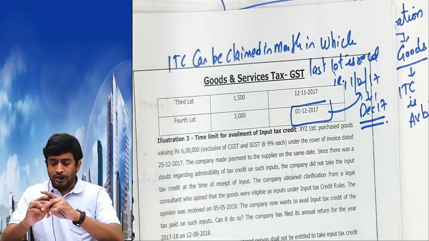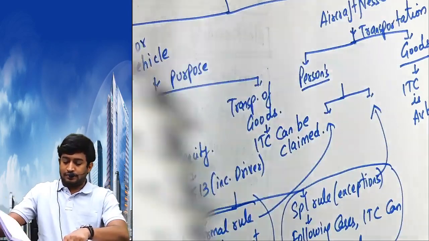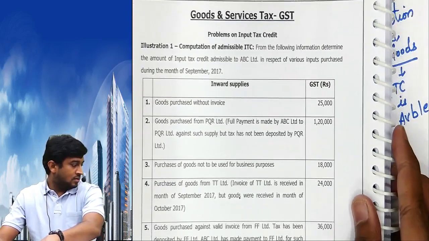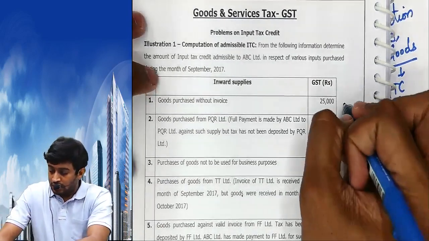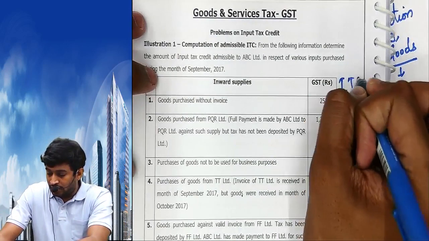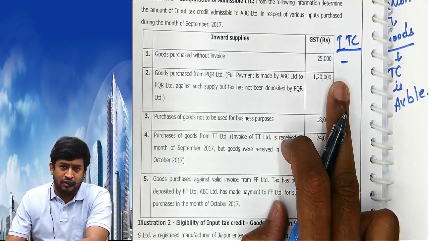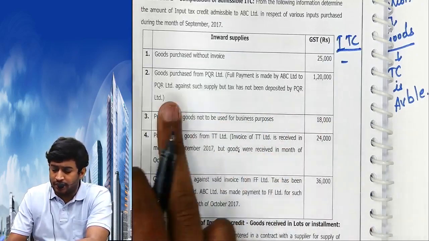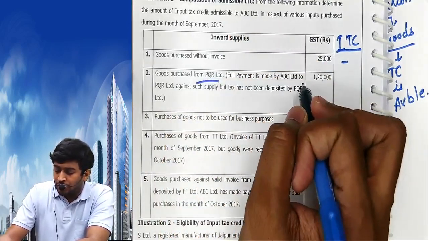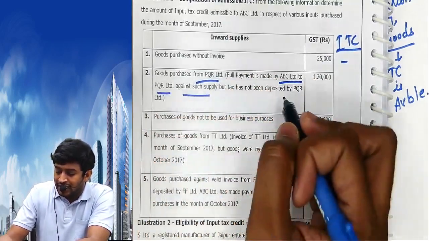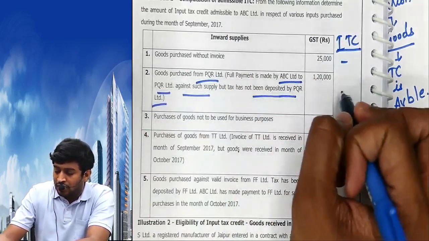Next, question number 1. ITC amount. Purchase of goods without invoice, I already covered. Purchase of goods without invoice, not for business purpose, no ITC. Goods purchased from PQR, full payment made by ABC Limited to PQR against such liability, but tax has not been paid by PQR, no ITC.